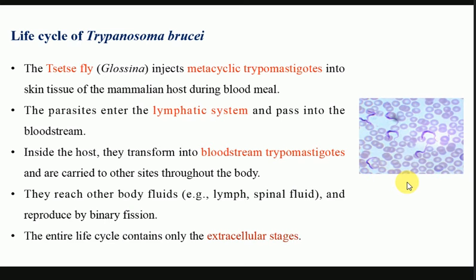Also, they can reach various other body fluids, for example lymph, and also the spinal fluid. So there is cerebrospinal fluid, and inside the spinal fluid they easily go and lodge. And they reproduce by binary fission. Always remember that the mode of reproduction in case of Trypanosoma brucei is through binary fission. The entire life cycle contains only extracellular stages. So they never invade these cells. They may go into tissue, but they will live in the extracellular spaces.